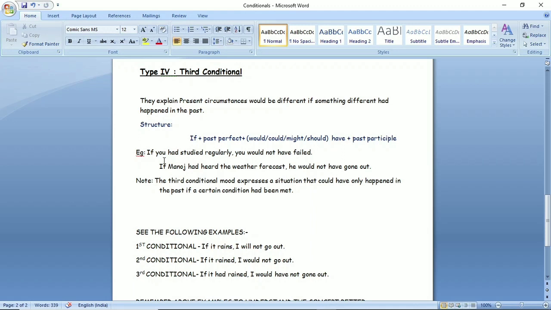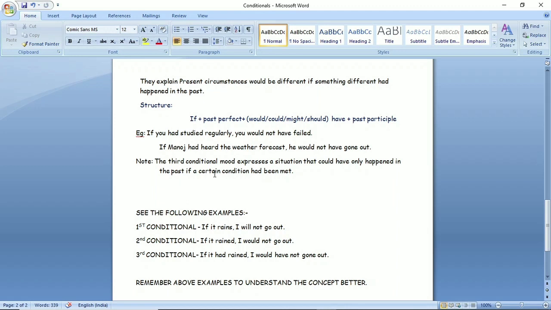So students, here in the first part you are using had plus third form of the verb, so this is past perfect tense, and in the second part you are using past form of the modal, and then have, and then the third form. Third form will be possible only when you are using have after modal. If Manoj had heard the weather forecast, he would not have gone out. Again, the structure is same. Here you are using had plus third form of the verb, that is heard. So it is past perfect tense, and in the second part you are using would, and then have, and then third form of the verb.